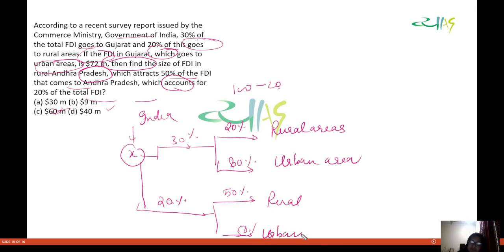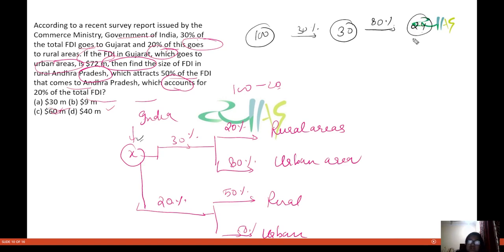Fine. See now what we have to do here. Let us start with 100, that we got $100 as FDI. So 30% of this goes to Gujarat, that means $30 goes to Gujarat, and of these $30 you have 80% going to urban area. So that means $24.